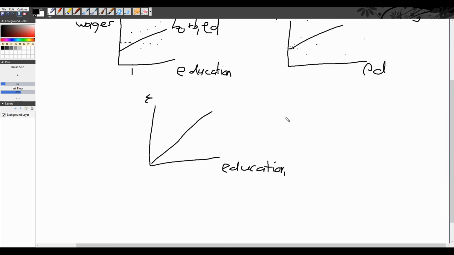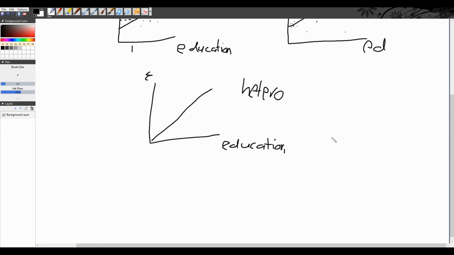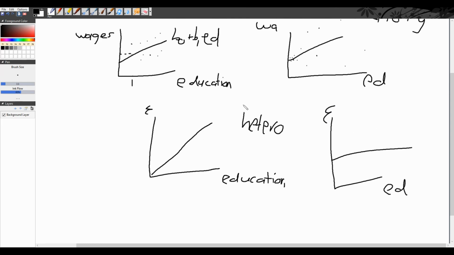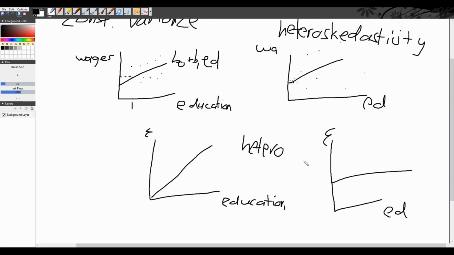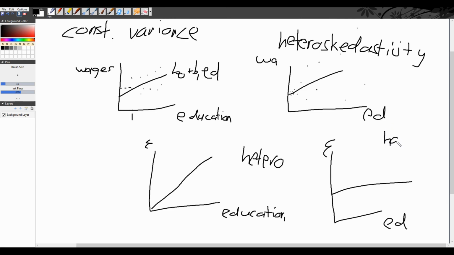So this is hetero. What we'd much rather see is consistent epsilon for all levels of education. Okay, so that's our error. That's just another way of visualizing this thing up here. And I found this kind of helped when I was learning about homoscedasticity.